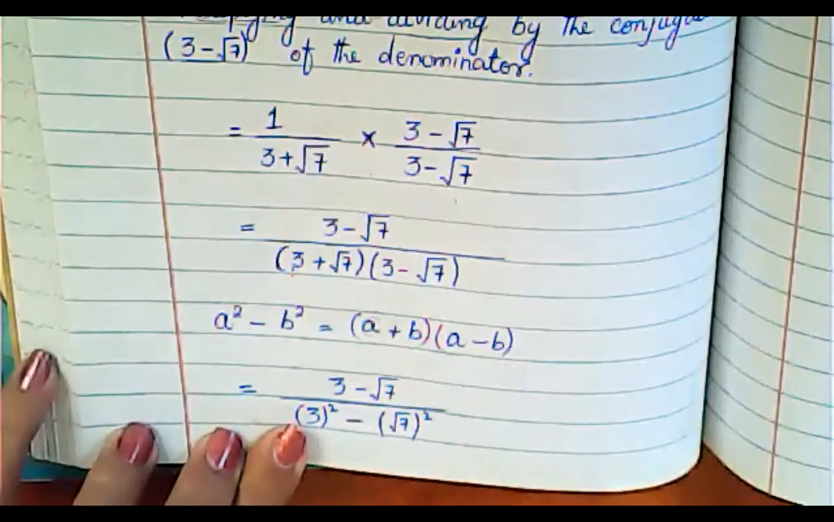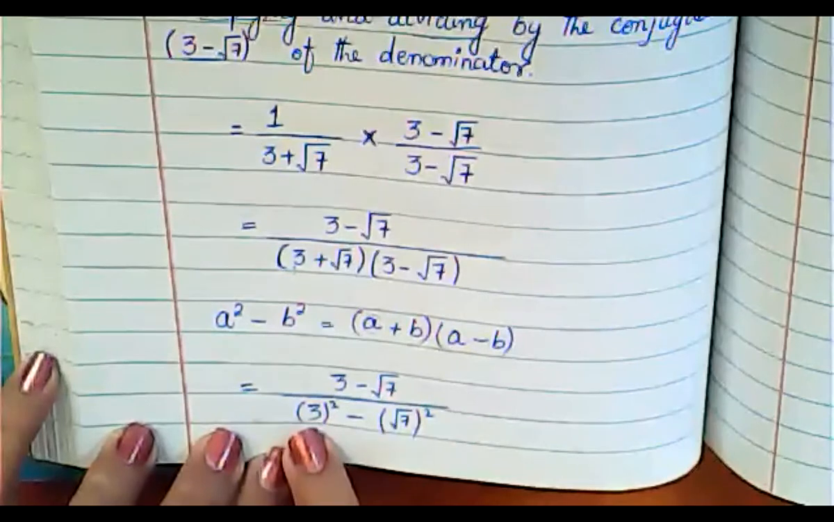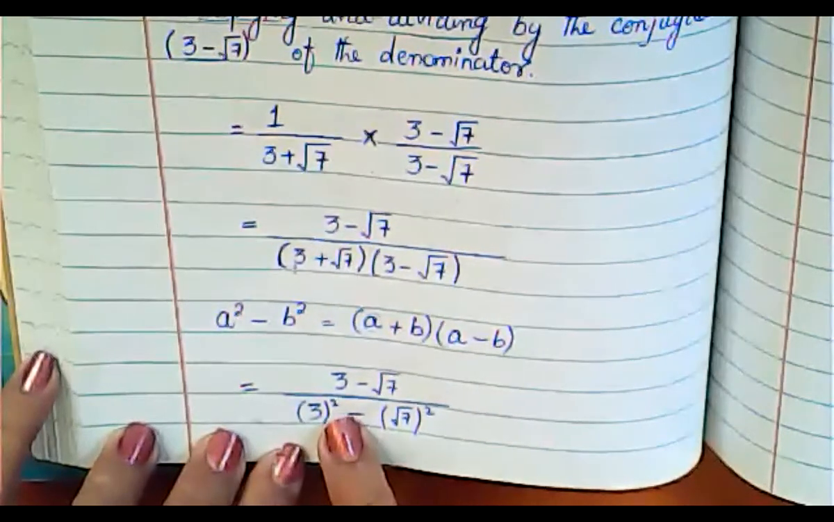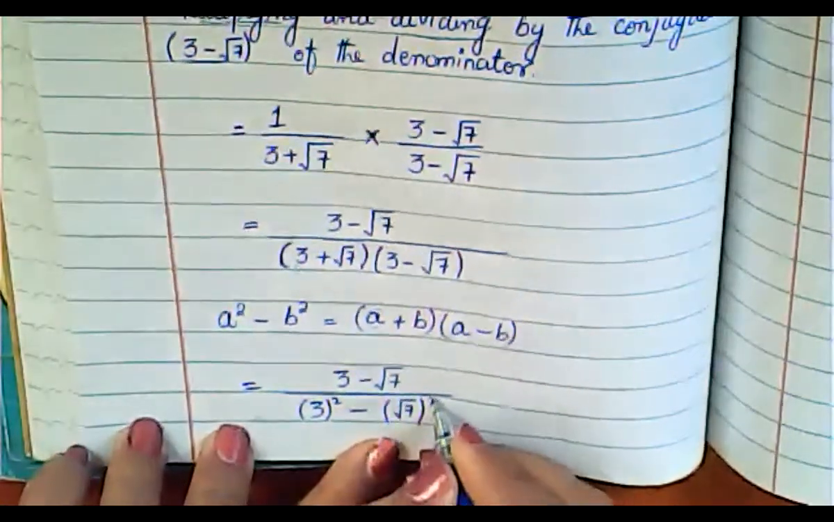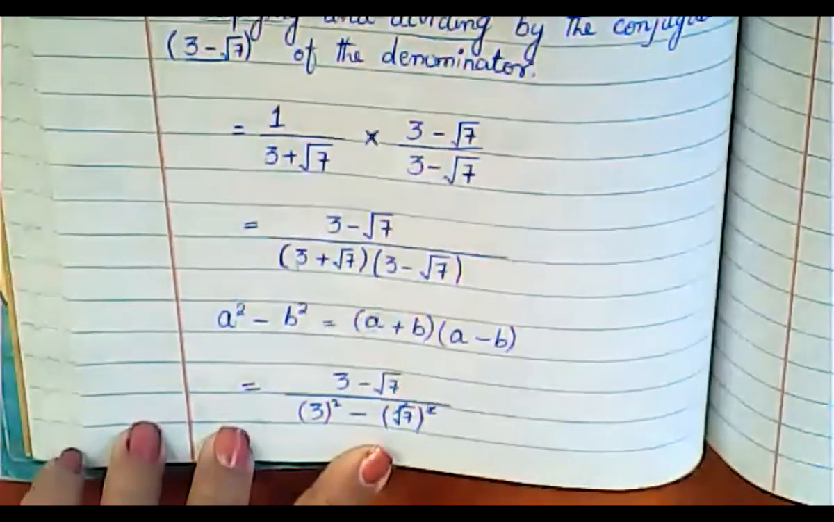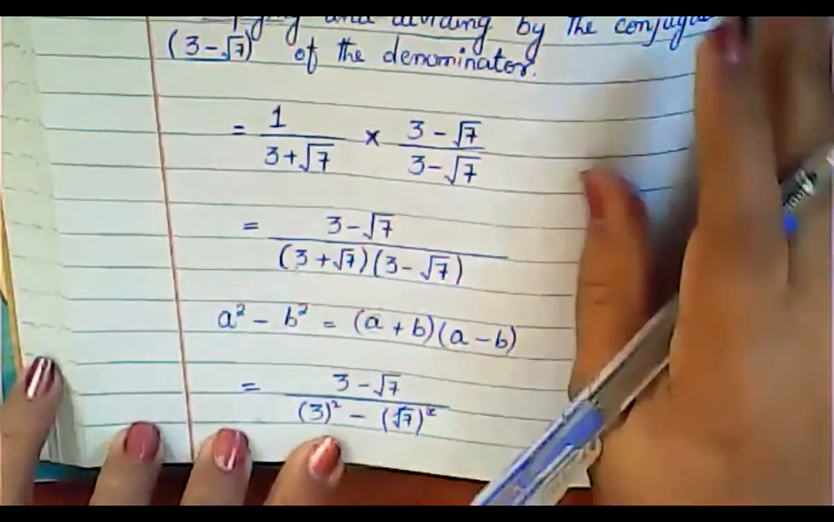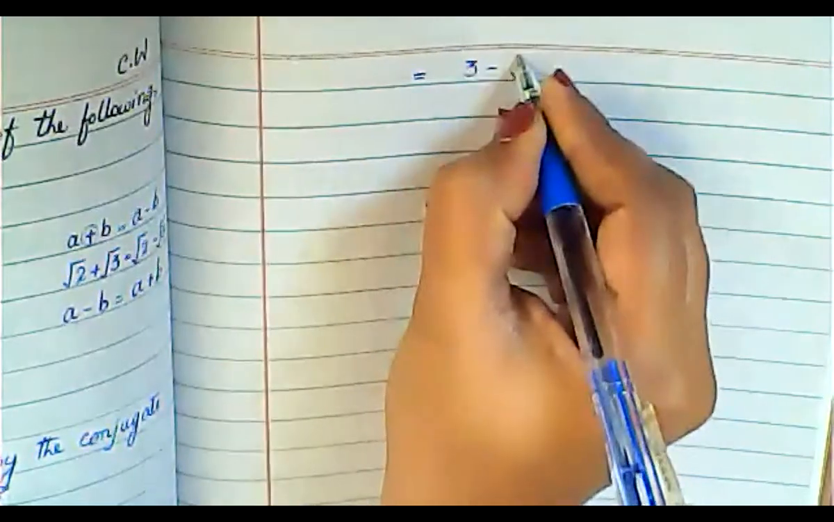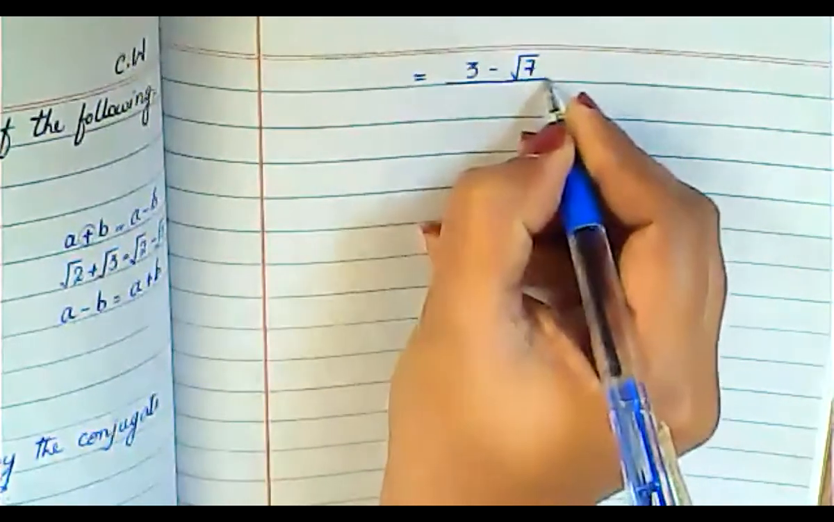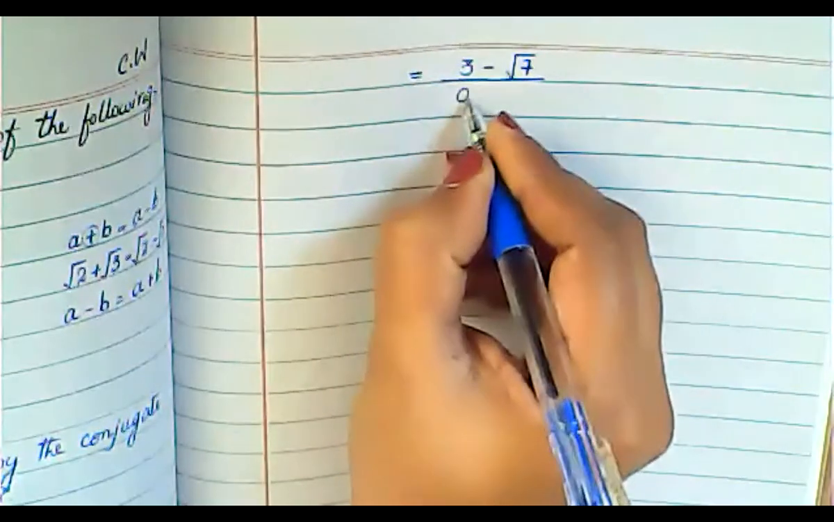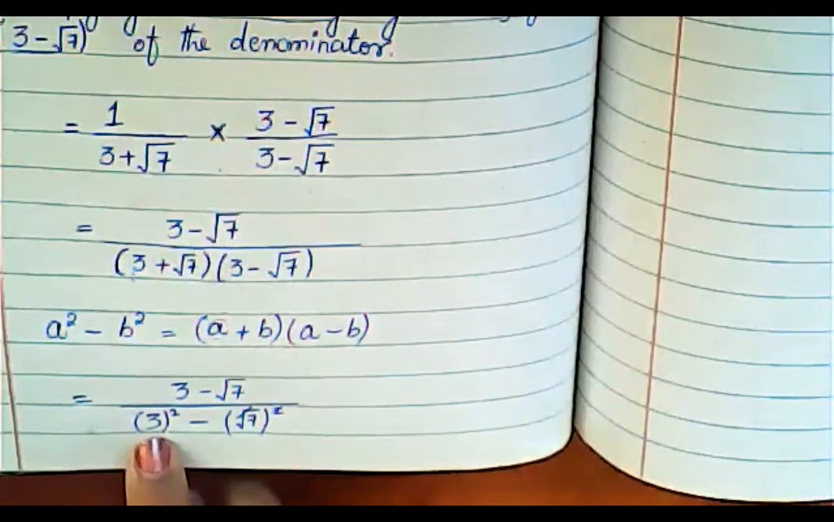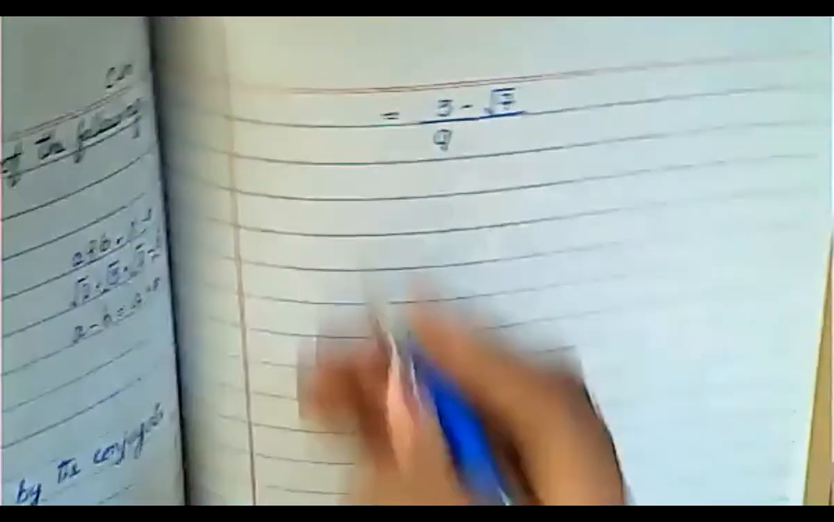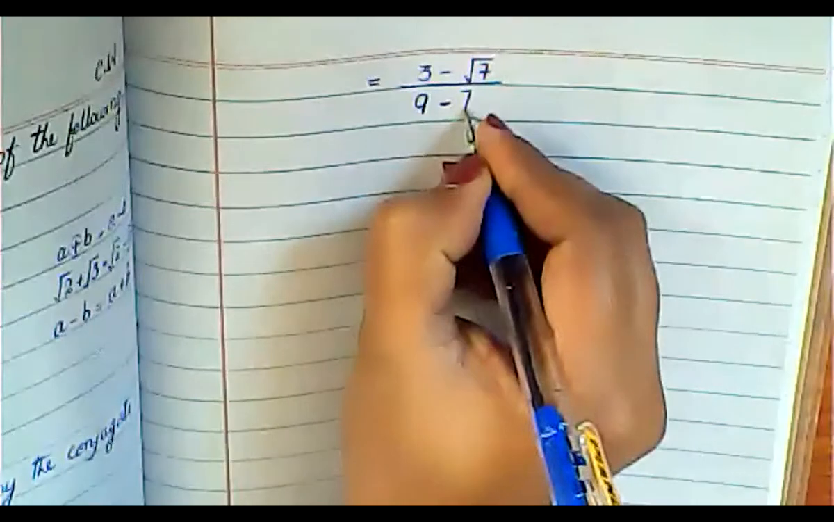Very good. Now the numerator will remain the same. Now you will take the square of 3, which will be 9. And here you will cancel this square with this root, so you will be left with 7 only. So in the next step, you will write 3 minus under root 7, which is your numerator, and then the square of 3, which is 9. And in the denominator you will have 9 minus 7.